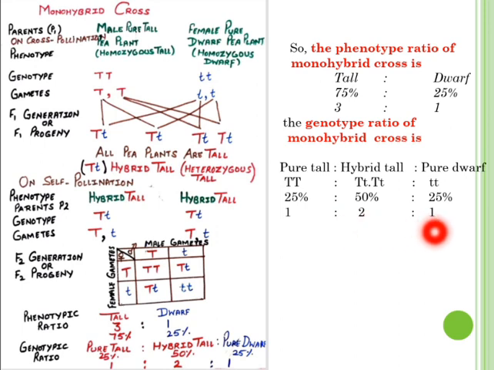1:2:1. So in the exams you can be asked to draw the flowchart of the monohybrid cross, or you can be asked to write the phenotypic ratio of the monohybrid cross, that is 3:1, and the genotypic ratio of the monohybrid cross, that comes out to be 1:2:1.